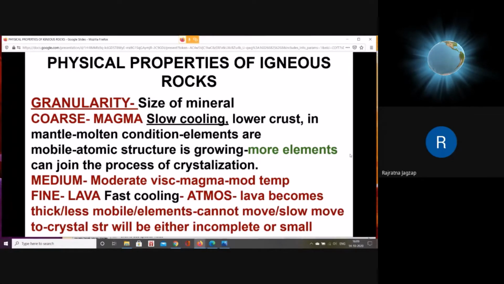So if it is fast cooling, the atoms find very little time to join the process of crystallization. That's why they do not develop the coarse grained minerals as seen in granites or gabbros. The example for fine grained rock is basalt. So you have seen coarse grained rock examples are gabbro or granite, medium grained rock example is dolerite, and fine grained rock is basalt. I have taken these examples as they are more familiar to you.